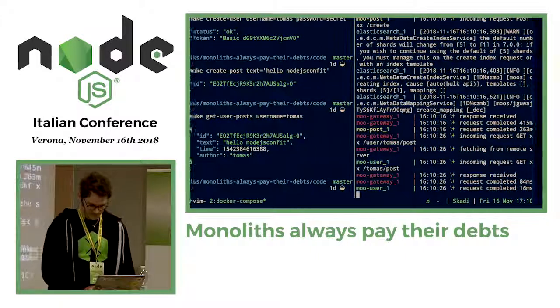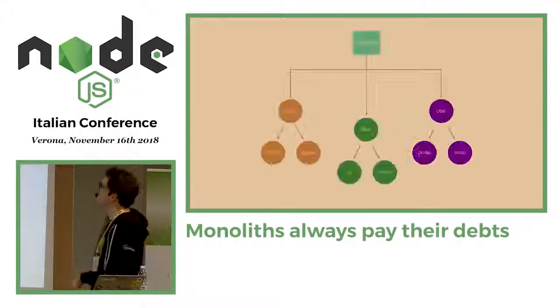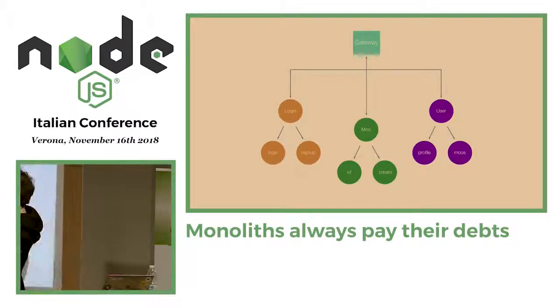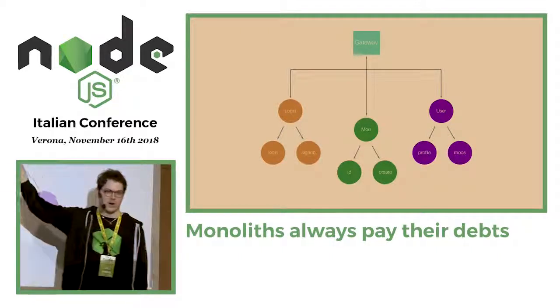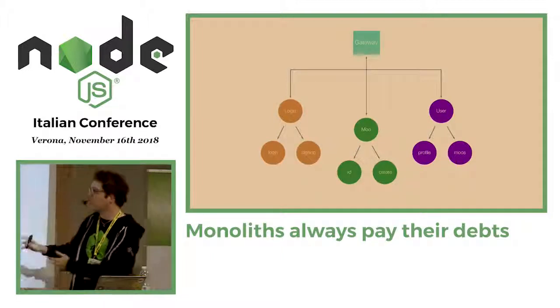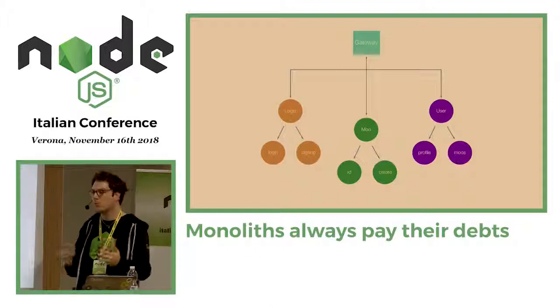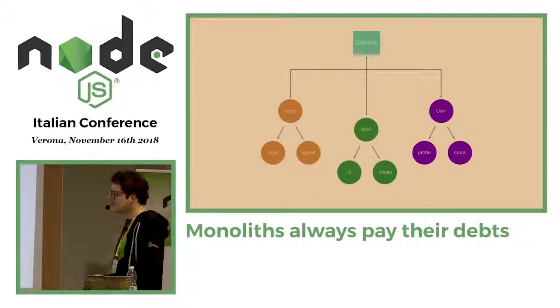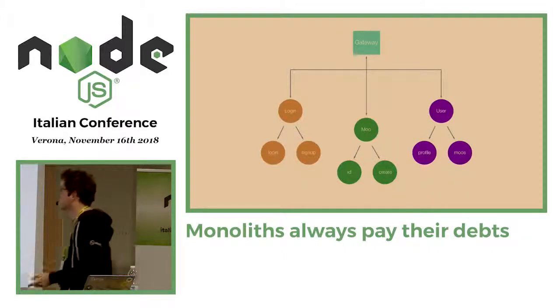So this is our infrastructure now. We have our gateway at the beginning of our application, then all of our other services. As you can see, almost nothing changed. We just added a few more lines, a little bit more complexity on the deployment side. But that's the cost of microservices.